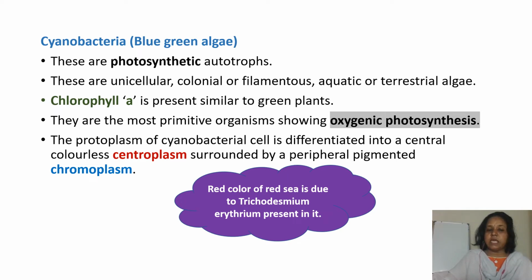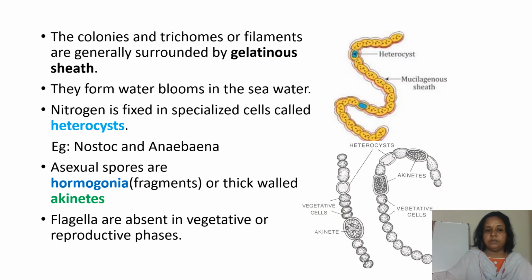The protoplasm of the cyanobacterial cell is differentiated into the central colorless centroplasm surrounded by a peripheral pigmented chromatoplasm. So here, inside the bacteria, there is a protoplasm called the centroplasm, and at the periphery the pigmented chromatoplasm is there. The red color of the Red Sea is due to Trichodesmium erythraeum being present in it. The colonies and trichomes or filaments are generally surrounded by a gelatinous sheath. Here they form water blooms in the sea water.